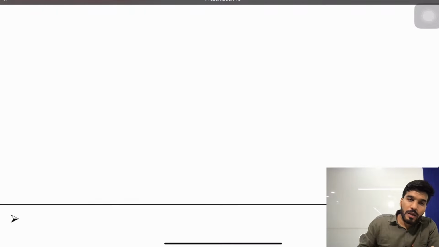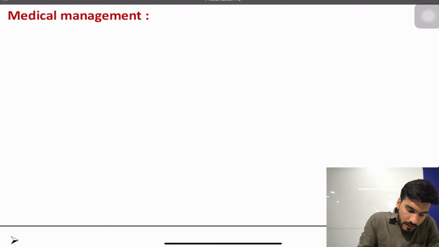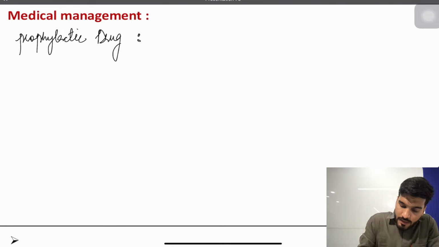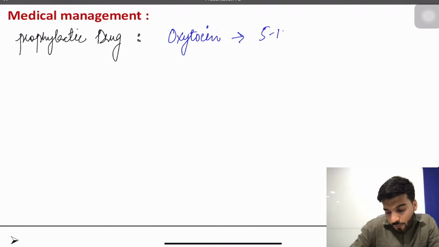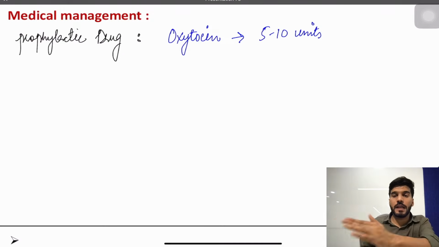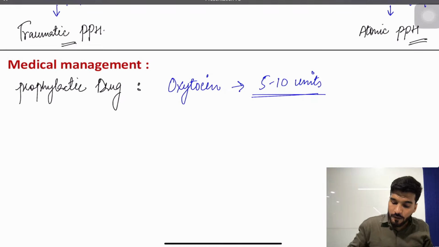Okay, now what will be the medical management? First of all, we'll start the prophylactic drug in order to prevent PPH. So we are starting oxytocin. How much oxytocin will we start in prophylaxis? 5 to 10 units, given just after the delivery of the shoulder. It will maintain the tone of the uterus. And what will be the dosage of the drug? 5 to 10 units after delivery of the shoulder.